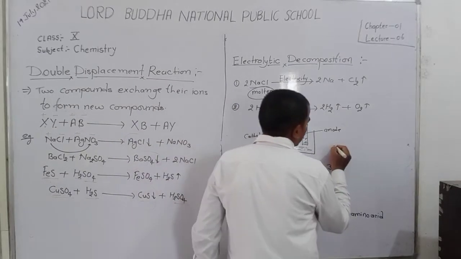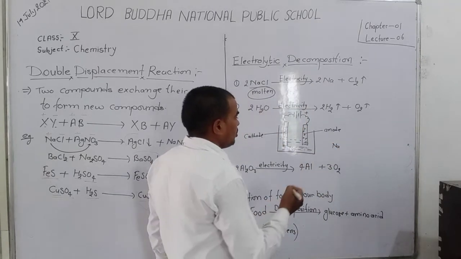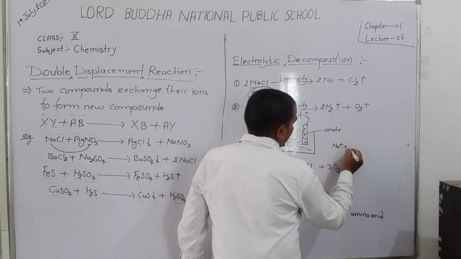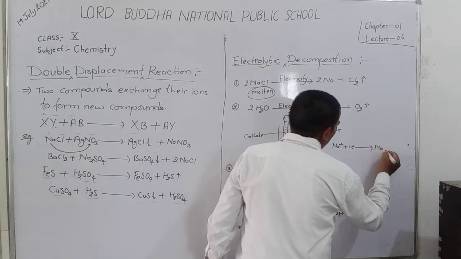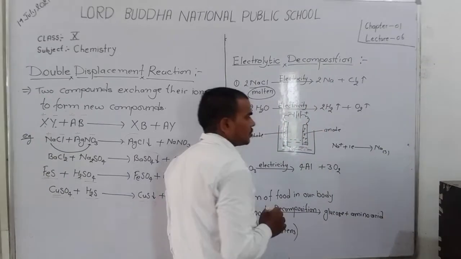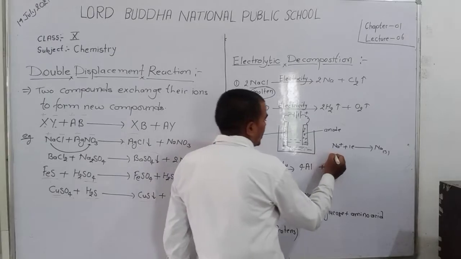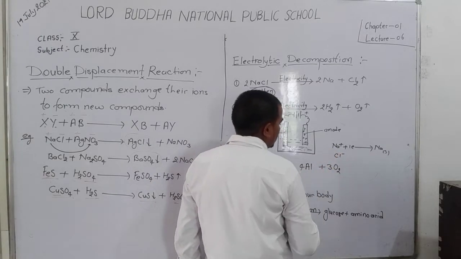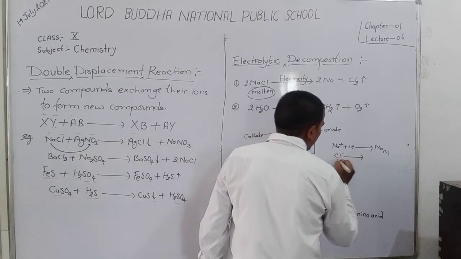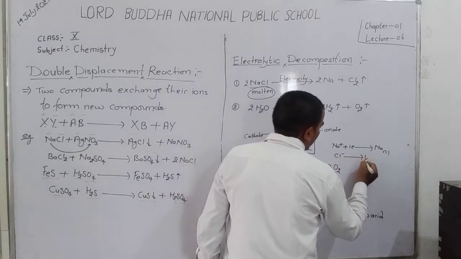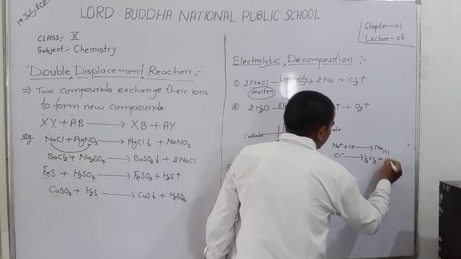Dear student, Na plus gains one electron and converts into Na solid, and the chloride ion, Cl minus, loses one electron and converts into chlorine gas.